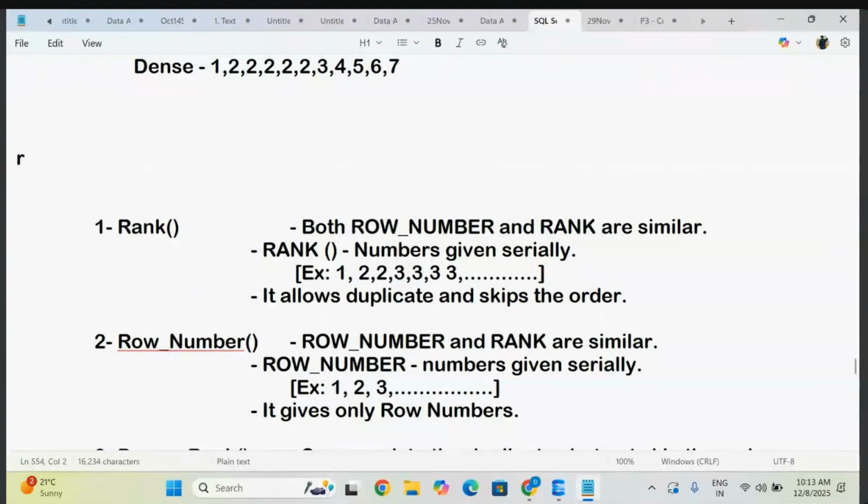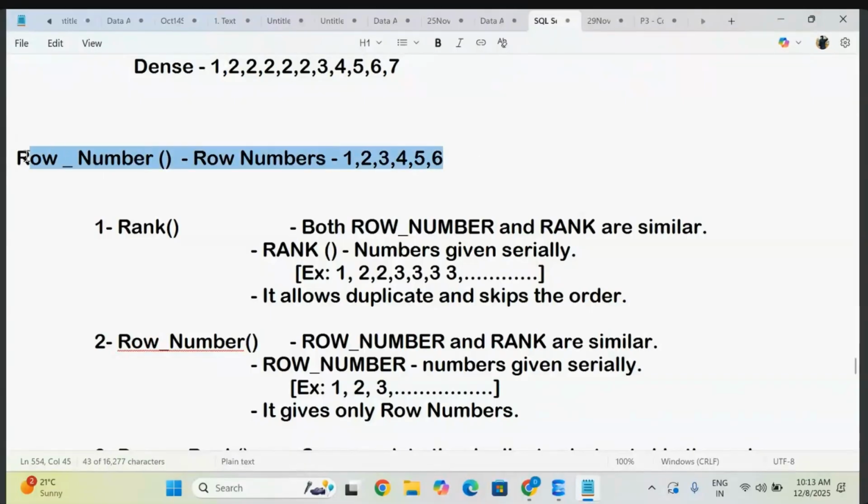First observe here, row number. This is a very simple thing. The row number rank function is going to give you just the row number only. So you don't think about whether it is a duplicate value or non-duplicate value, whatever the value would be. It is going to give you just a serial number, nothing bigger, just like your index number. So this is not a big case that nobody will ask you. But the problem is in the interviews, they will ask you what are the different types of ranks available in your SQL database. That is fine.